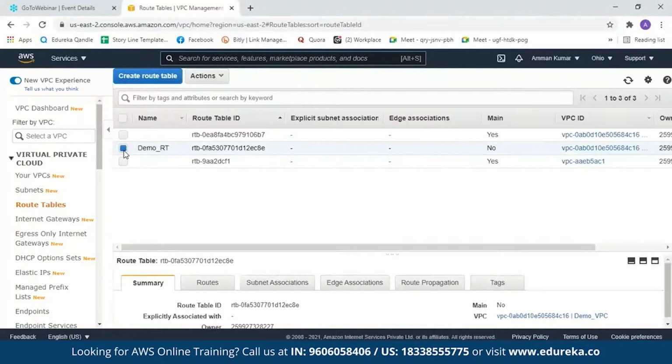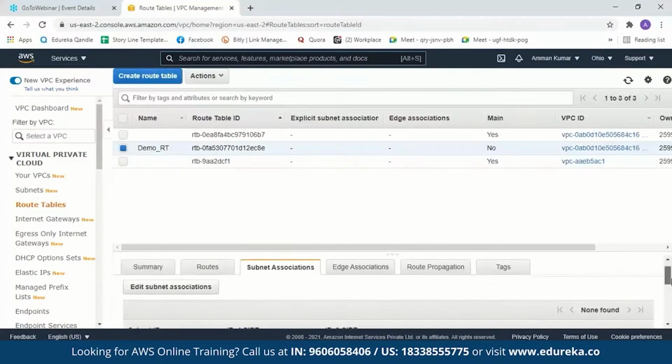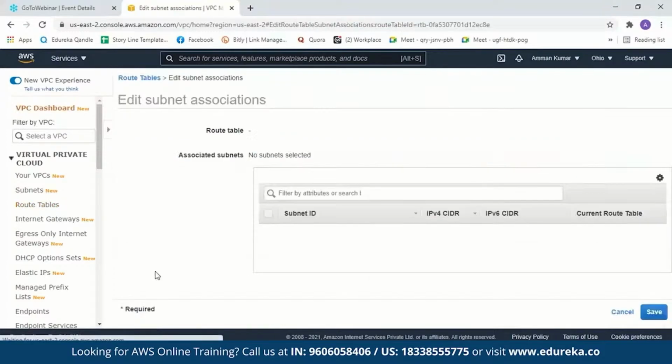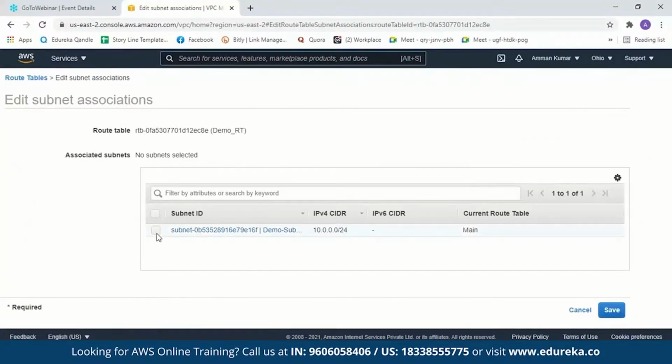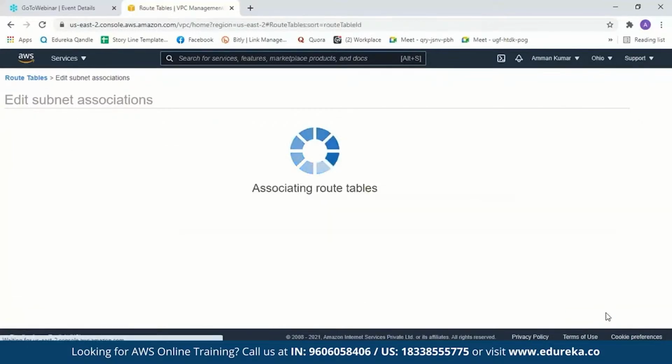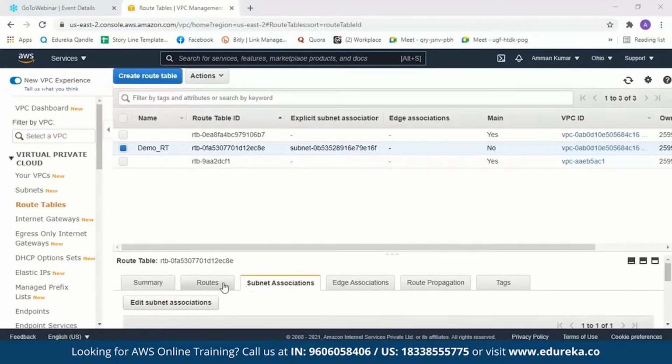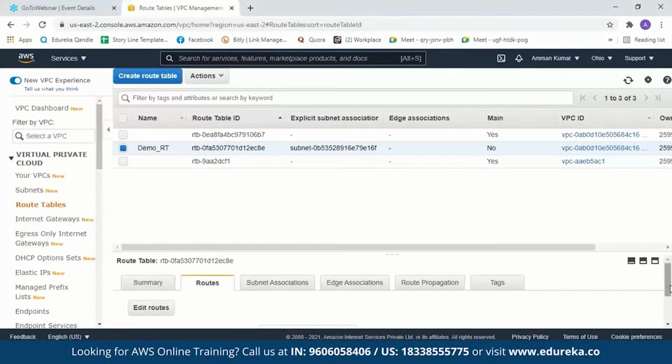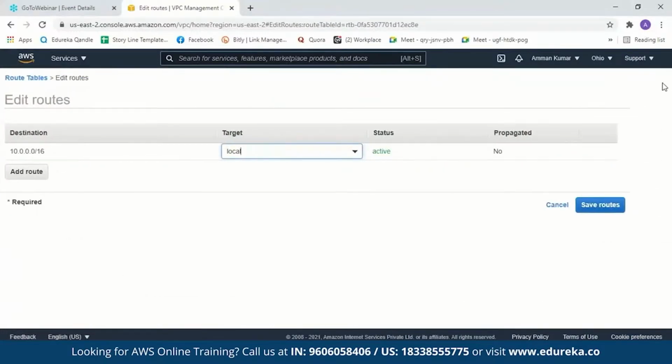So we'll just click on route table over here. Go to subnet association. Edit subnet association. Now select a subnet. So this is a subnet, demo subnet. So we'll save it over here. After the subnet association, we have to edit the route to access the internet gateway. So we click on route, edit our routes.